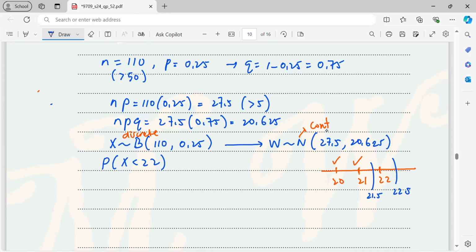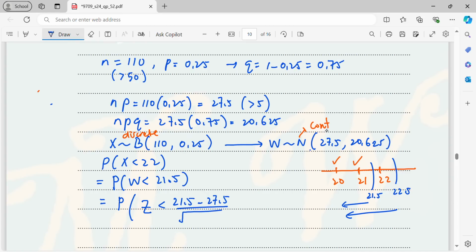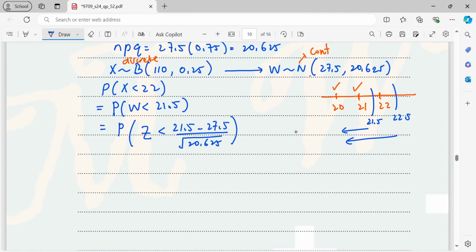But now we look at the sign here, the inequality sign is less. Therefore, I must follow back the less. So obviously, I have to choose less than 21.5 to include the 21s. So here, 21.5. And now, since the X is normally distributed, we standardize it. Z less than 21.5 minus 27.5 over square root of 20.625. Then here, you will be getting P(Z less than negative 1.321).